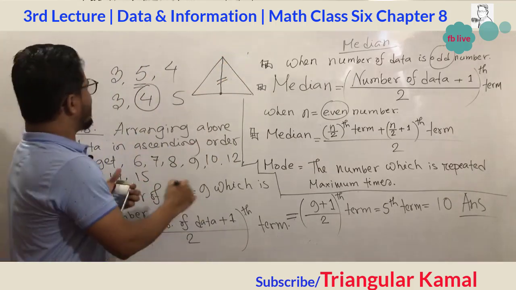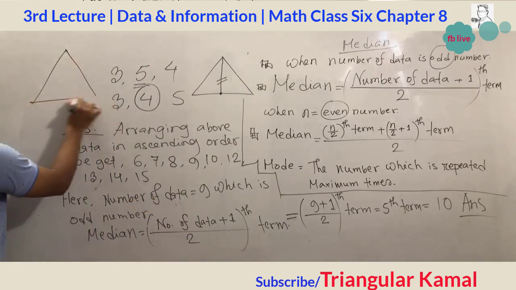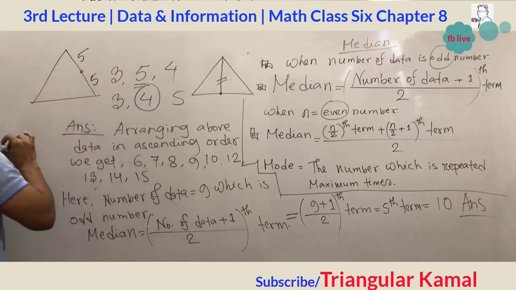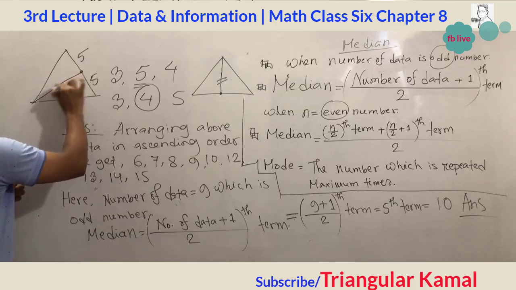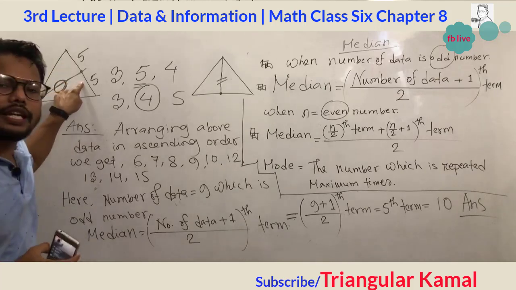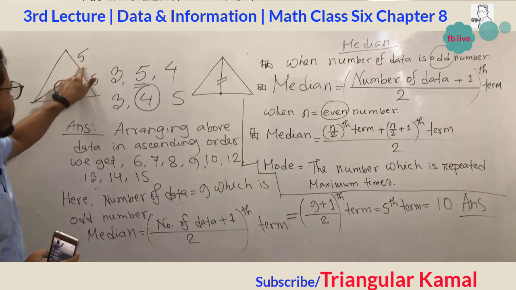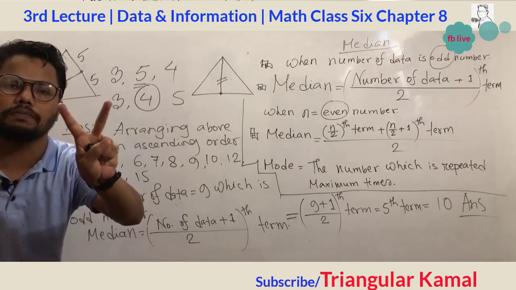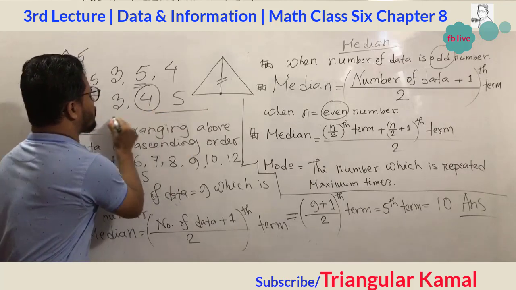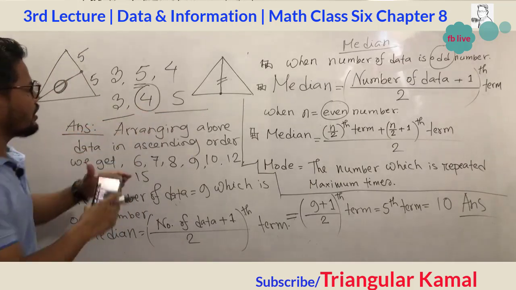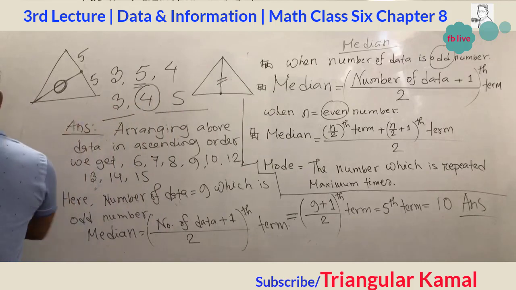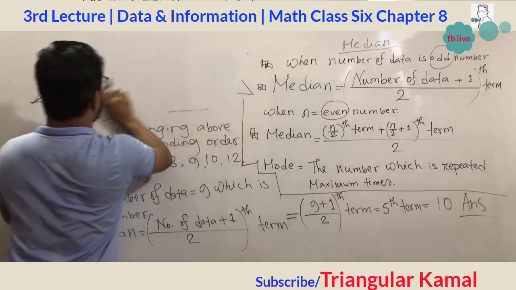And if you draw another figure like this, and this is the midpoint, like this is 5 centimeter, this is 5 centimeter. So this one will be median. This is called median. So in geometry also we can apply median, which divides the opposite side into two parts. Here also we see the middle number divides into two equal parts. This is called the middle one. From the right side you will get the same number of terms as the left side. Like this one, another more example here.